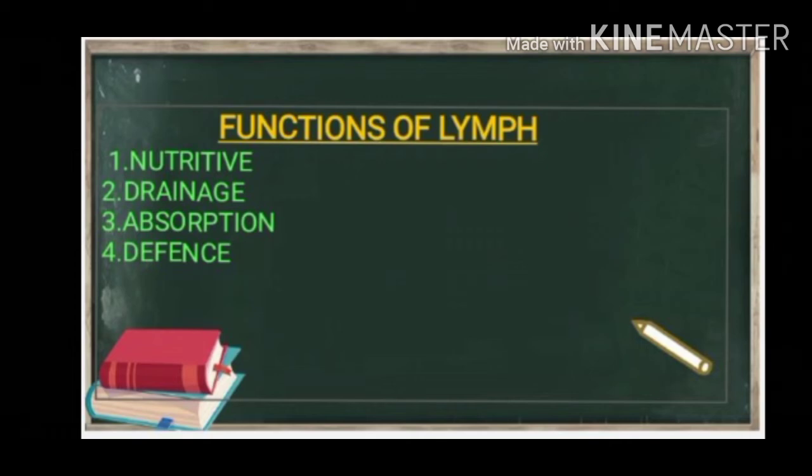Let's see the absorptive function. Fats from the intestine are absorbed through the lymphatics. They are also involved in defense. Lymphocytes and monocytes present in the lymph function to defend the body.